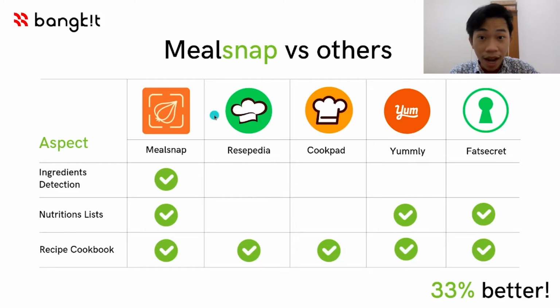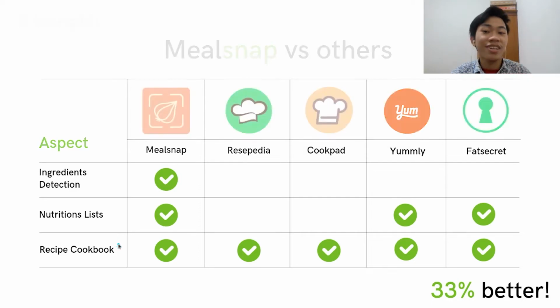For the next slide, I'm going to explain about the existing result. Here I have some comparison between our app Mealsnap versus the others: Recipedia, Cookpad, Yumli, and Fat Secret. For some specific aspects, Mealsnap is much better, 33%, because it has ingredients detection, nutrition list, and recipe cookbook. Let's move to the next slide.